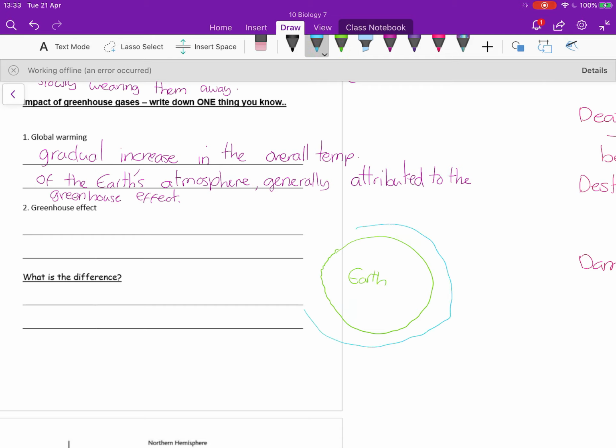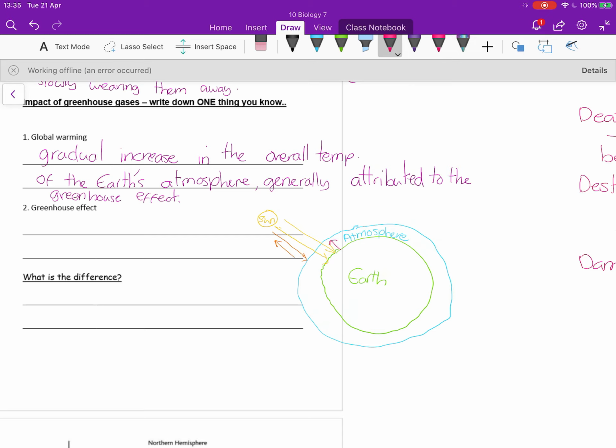There are some much better diagrams out there on the PowerPoints that you've got available and on the internet. If you look up greenhouse effect, there's loads of animations, loads of pictures out there, but just to give you an idea. So with the Earth, we've obviously got the atmosphere surrounding the Earth, and then we've got this really not at all in perspective sun diagram there, and so we've got rays of light, we've got radiation coming from the sun, which are going to pass through the atmosphere, that are going to hit the Earth's surface. Some of that radiation is going to be reflected by the atmosphere. That just happens normally. It's not a huge amount, but some of it will be reflected by the atmosphere.